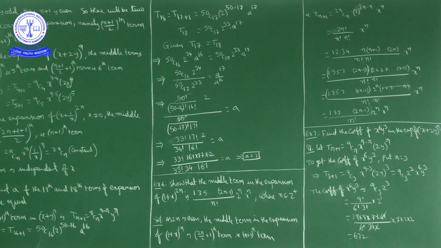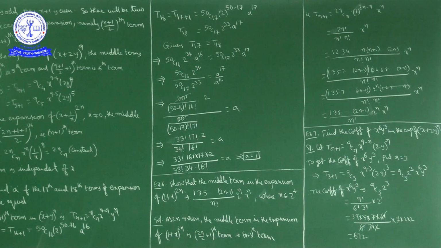into x power n. Now 2n factorial by n factorial into n factorial. Now 2n factorial in the numerator is a product of 2n natural numbers from 1 to 2n: 1 into 2 into 3 into ... n plus 1 into n plus 2 and so on up to 2n, upon n factorial into n factorial. Now observe this point. When you are multiplying 2n consecutive natural numbers, out of those 2n natural numbers, n will be even numbers, n will be odd numbers.